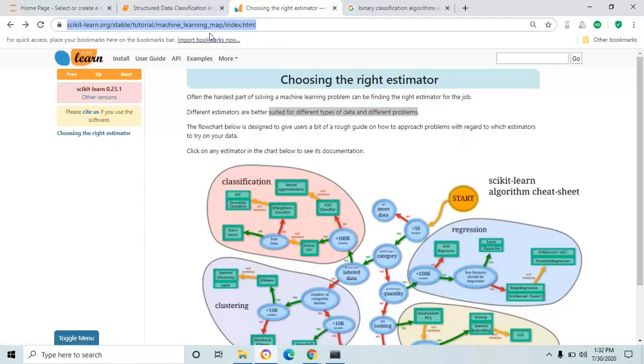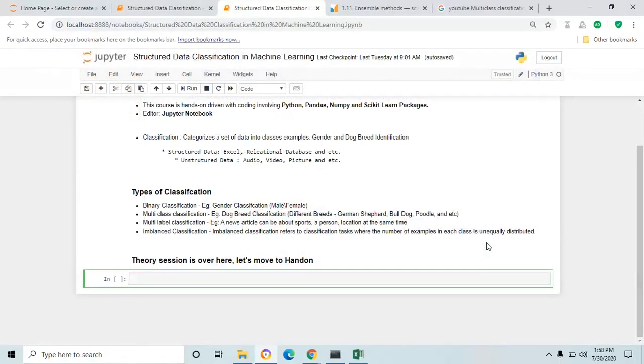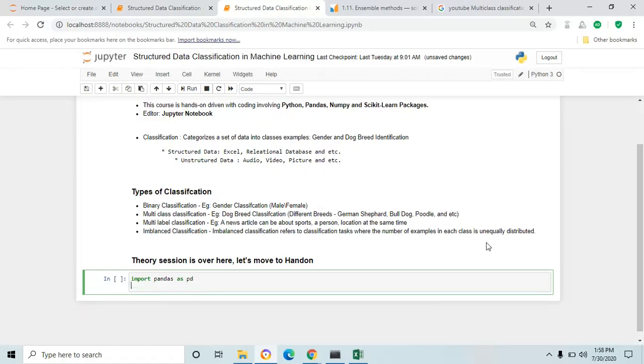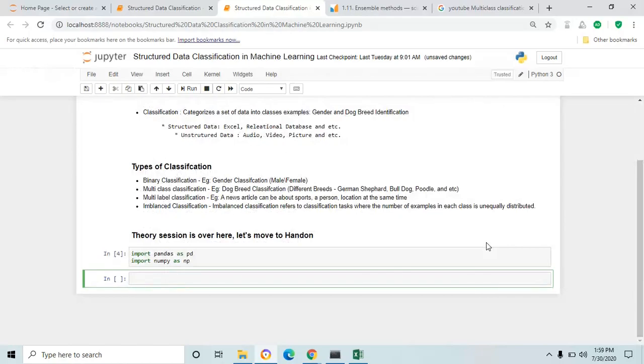Okay, fine. Let's move to the answer. As a first step, you have to make the environment ready by importing the Pandas and NumPy packages into your Jupyter notebook. By using the command import pandas as pd, I'm going to assign the alias name to the package, and import numpy as np. We have imported these two packages into our Jupyter notebook.